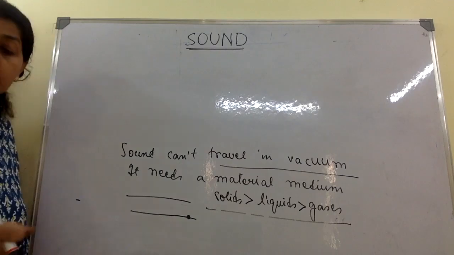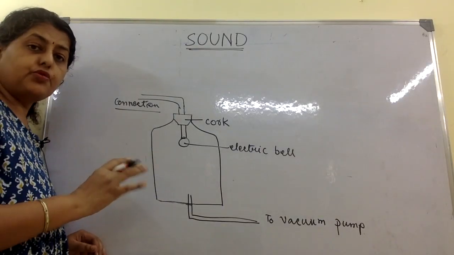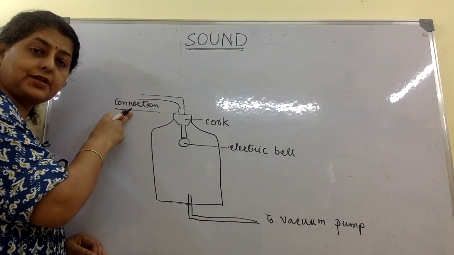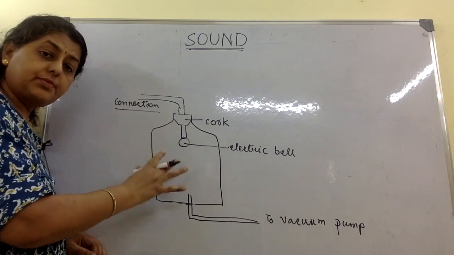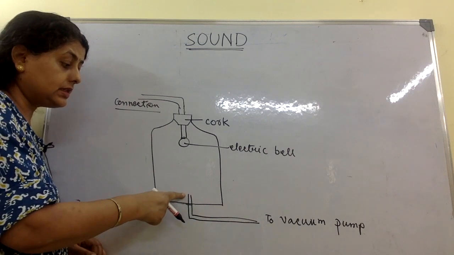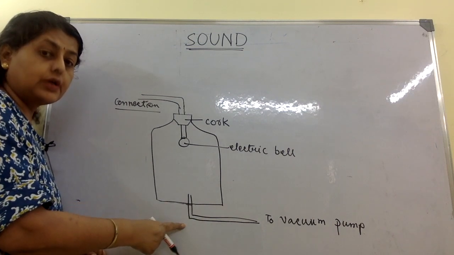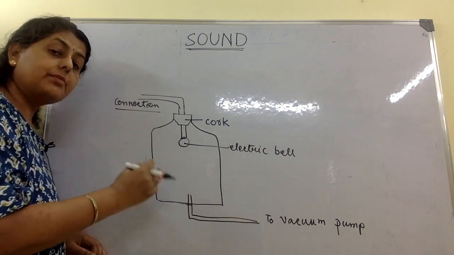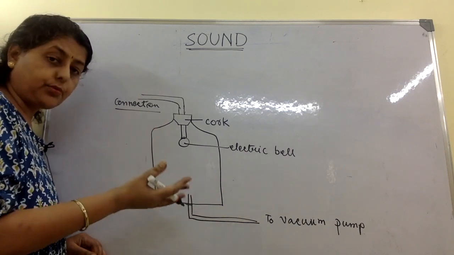Okay, so now this is an experiment to prove that sound cannot travel in vacuum. Here we have a bell, an electric connection. This is an electric bell. This is a bell jar, a glass jar, and this is a pump, which is pumping out air from this bell jar to slowly make it a vacuum, basically.